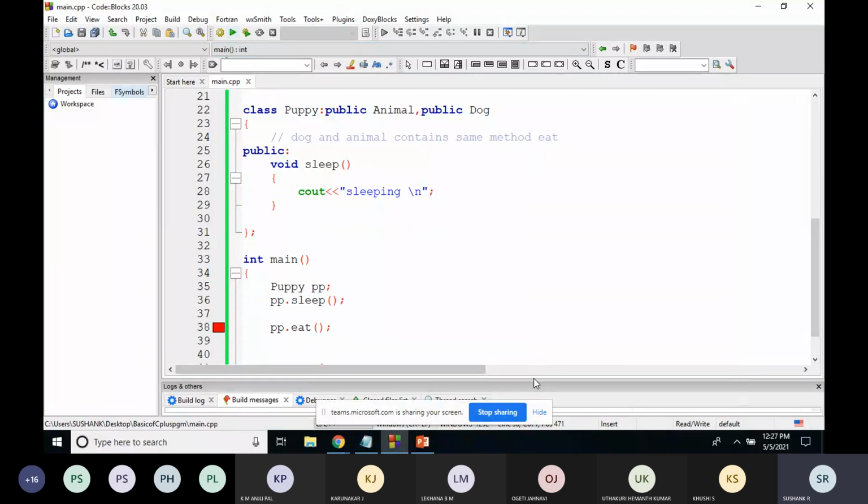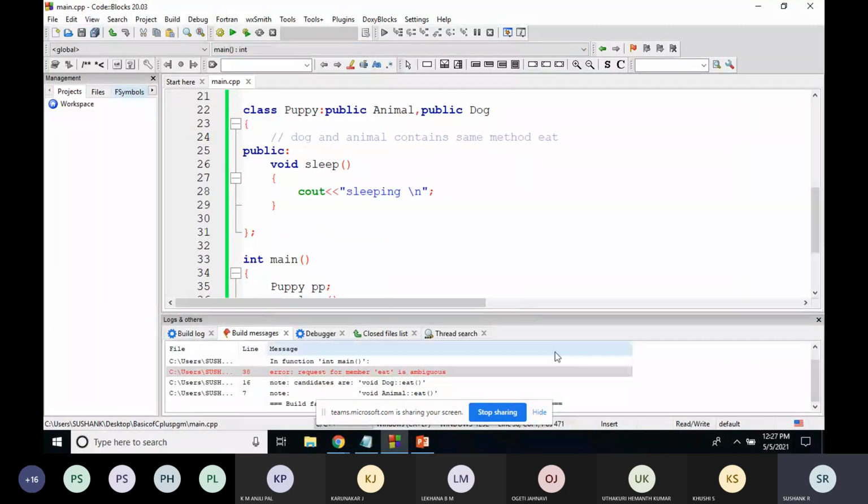So you will get an error, because the compiler says the eat function is ambiguous. That means the compiler doesn't know whether it wants to execute the eat function of the dog class or the eat function of the animal class, because the dog and animal classes contain the same method called eat. Is this part clear? Yes, sir. It is clear now.